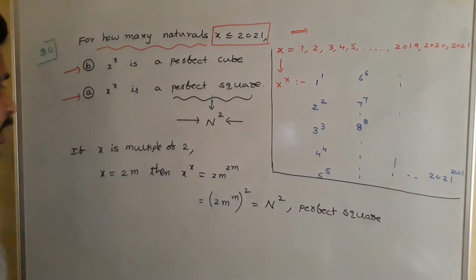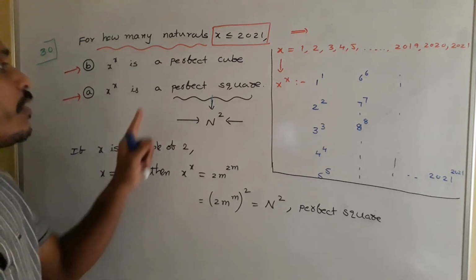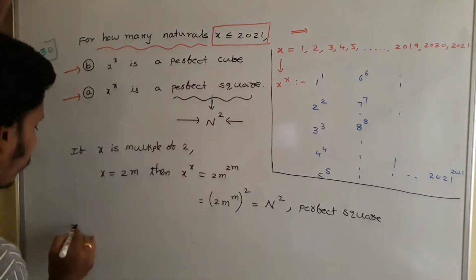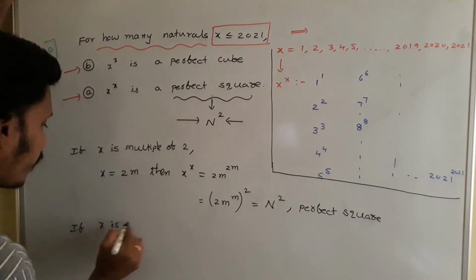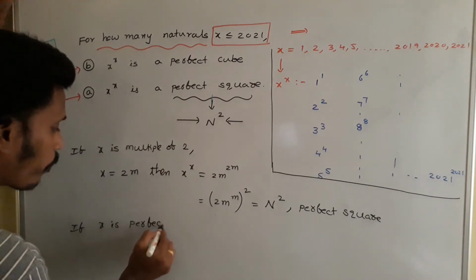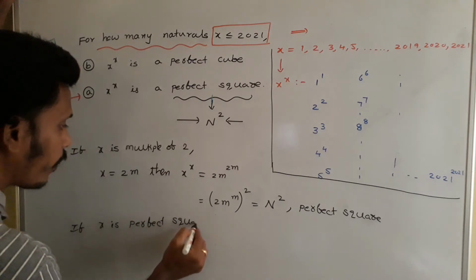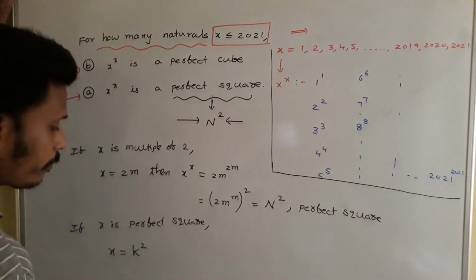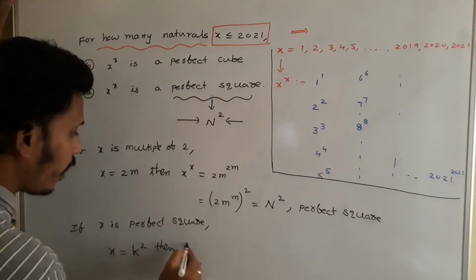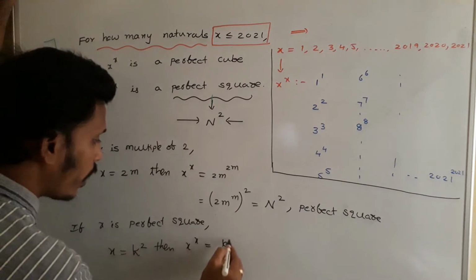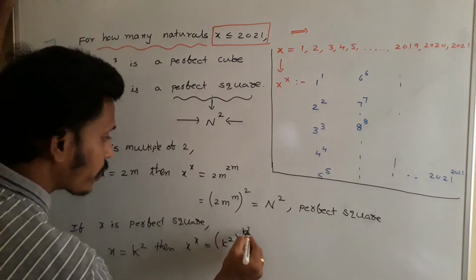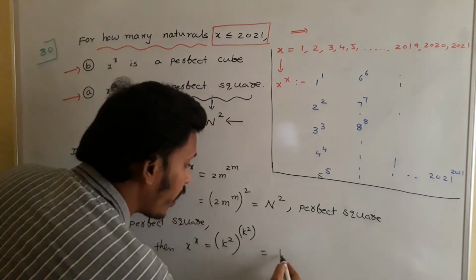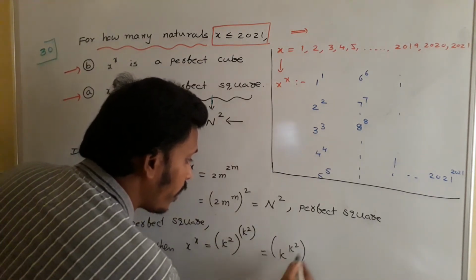That in turn represents that every 2 multiple will satisfy our requirement. And the other thing is, if x is a perfect square, what will happen? If x is a perfect square, x is of the format some k square. Since x is equal to k square, then x power x is equal to k square power k square, which can be rewritten as k power k square power 2.